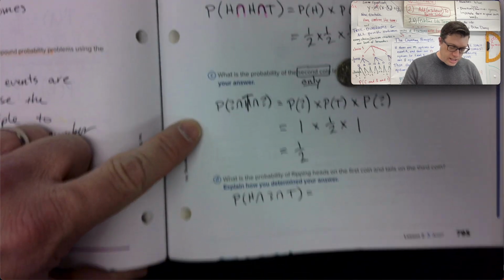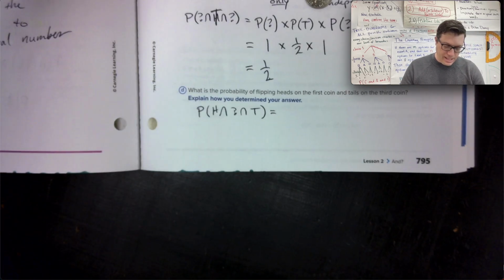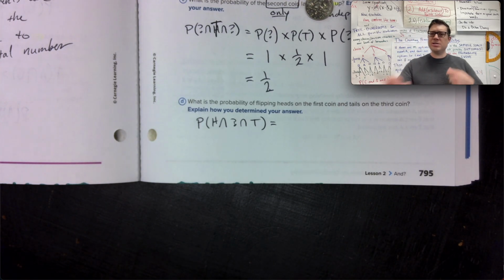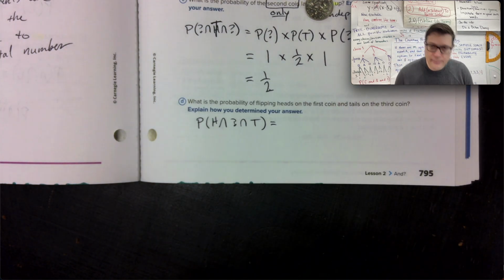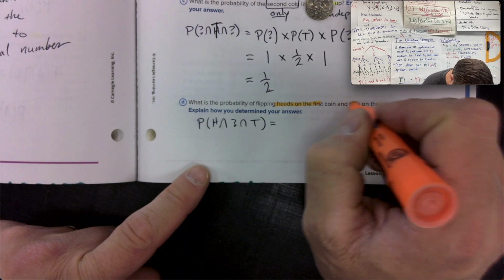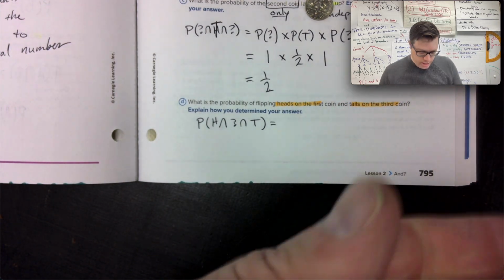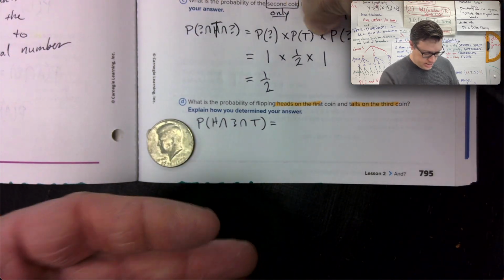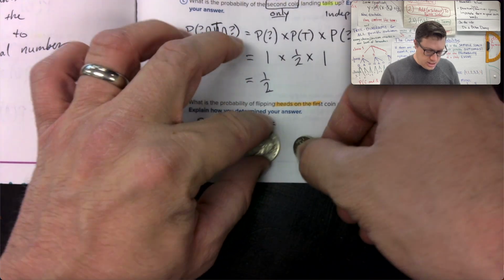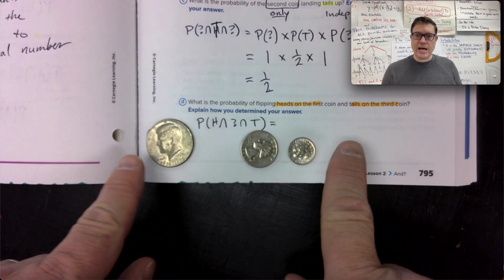And in the last part of this, what's the probability of flipping heads on the first coin and tails on the third? This is the flip, the reverse. I'm going to highlight those outcomes just so I don't lose them. Heads on the first, tails on the third. Okay, here it is. Boom, heads. Then who cares, whatever. And then tails on the last one. So it might look like that for the arrangement.